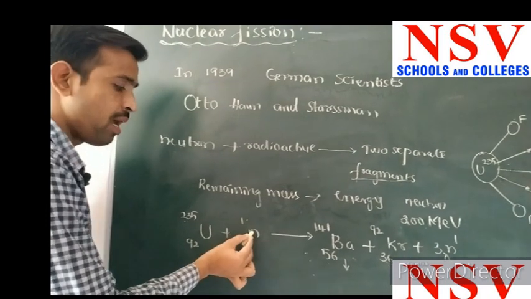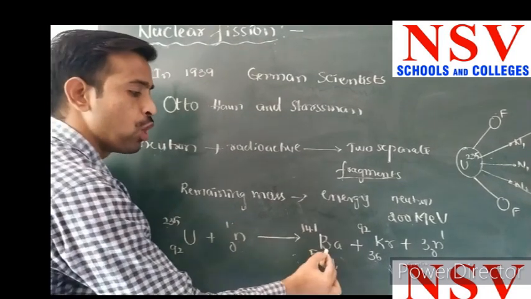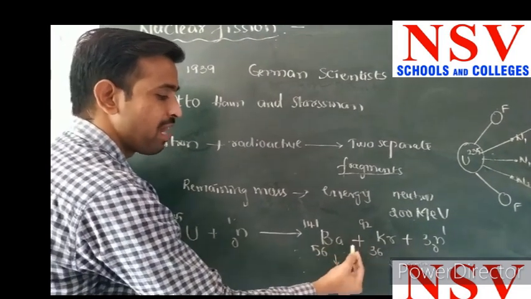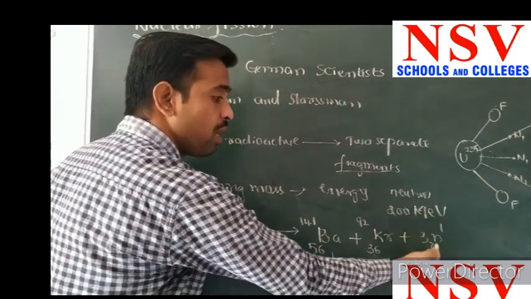Once again, when a neutron collides with uranium, it will be split into two separate fragments, barium and krypton, as well as neutrons. For every reaction, 3 neutrons are emitted. Again these neutrons collide with one more radioactive element and it will be split, emitting a number of neutrons. This is the multiplication of neutrons. This type of process we learn in terms of the nature of fragments and emission of neutrons. This is also called a chain reaction.